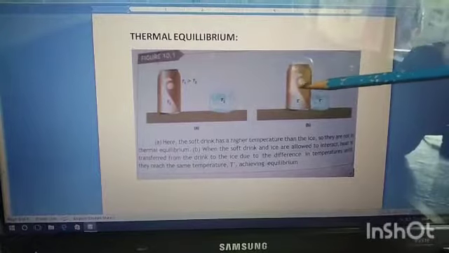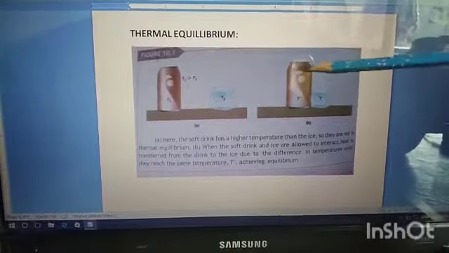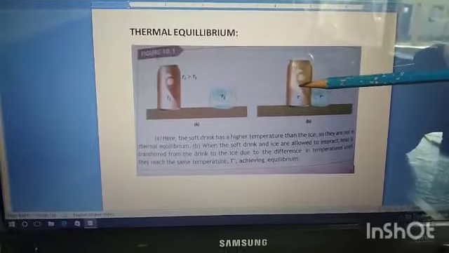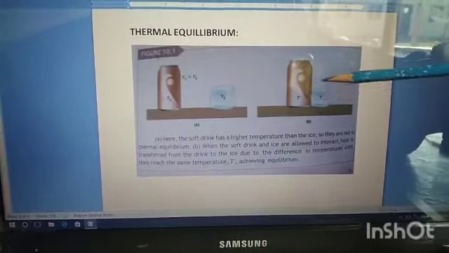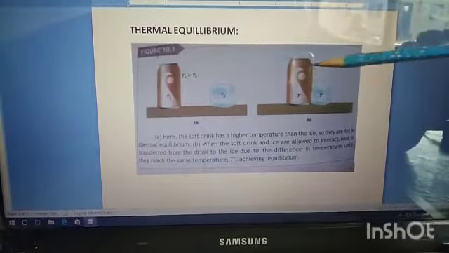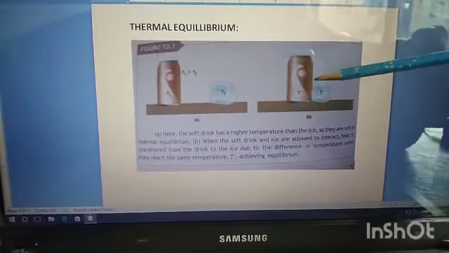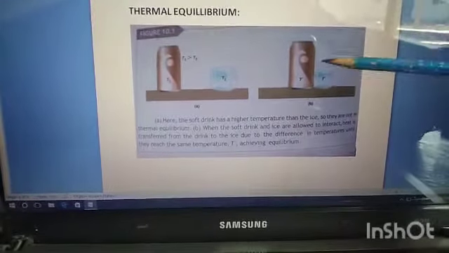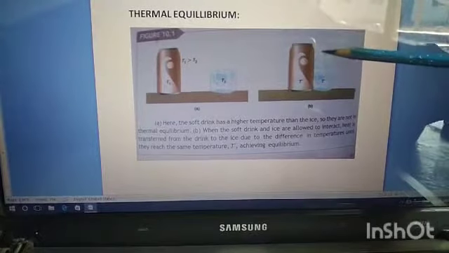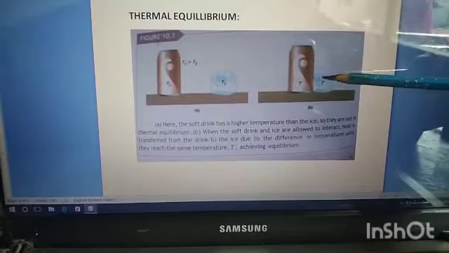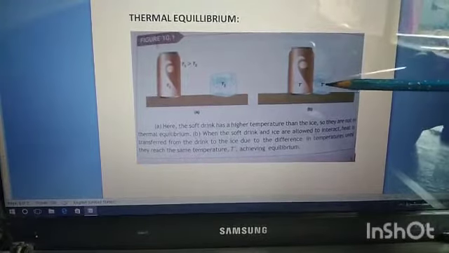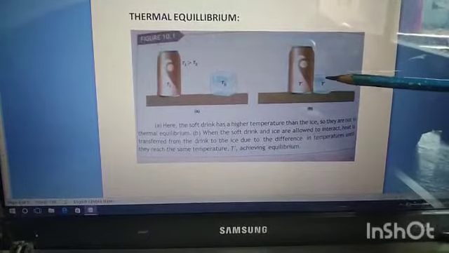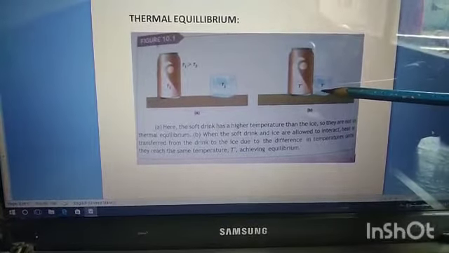When heat flows from the hot body towards the cold body, as a result the temperature of the hot body decreases. The body from which heat flows out, the temperature of that body decreases, and the body which receives the heat, the temperature of that body increases. So after some time, the temperature of both bodies becomes equal. That condition we call thermal equilibrium.